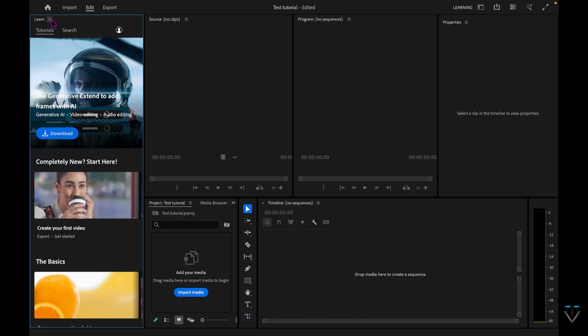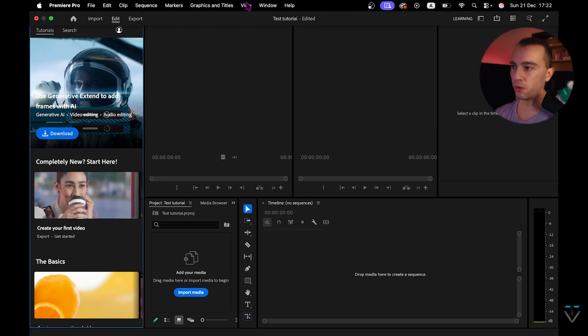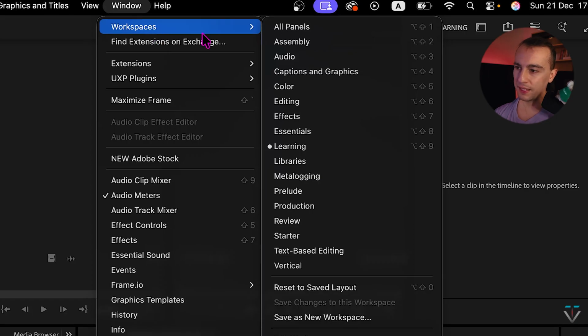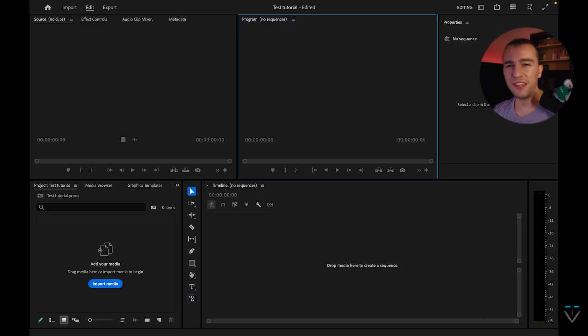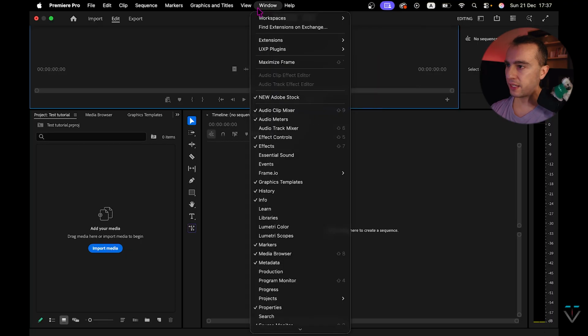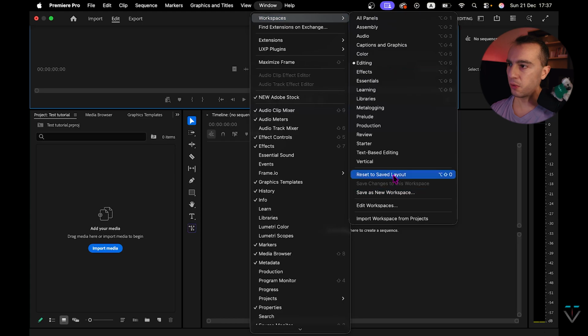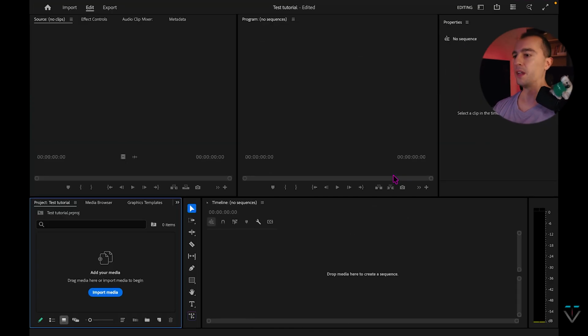This is what Premiere looks like. Before anything, let's choose the working environment. So you go window, workspaces, and you choose editing. You see all different windows, don't panic. If you misclick anything or by accident close anything, let's move it a bit around, don't panic. How we reset everything, you go back here, window, and reset to saved layout. So we choose this environment, let's continue.